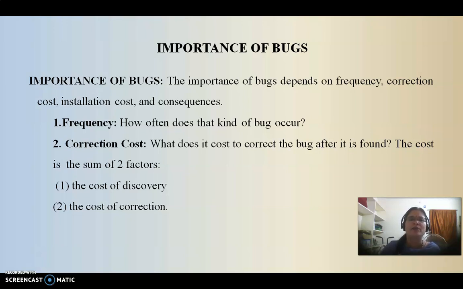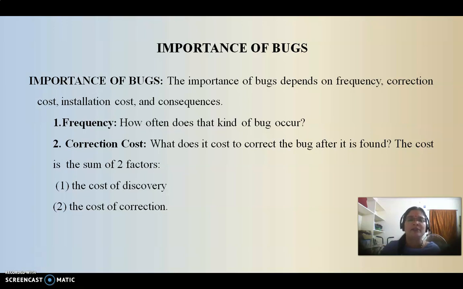The importance of a bug normally depends upon the frequency of the bug, the correction cost, the installation cost, and the consequences, that is, the results that the bug leads to. These are the factors which give the importance of the bug. So what is the frequency of the bug? Frequency means how many times the same bug has occurred, the total number of occurrences of the same bug or type of bug.